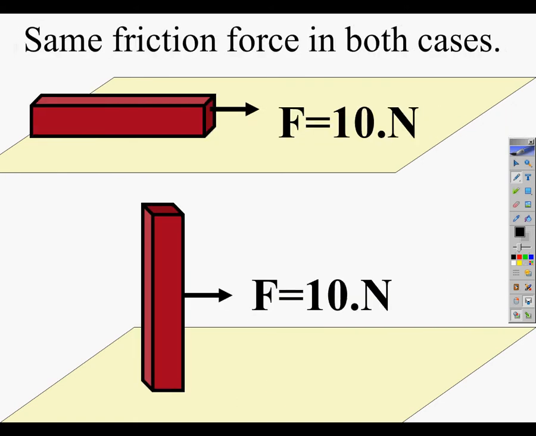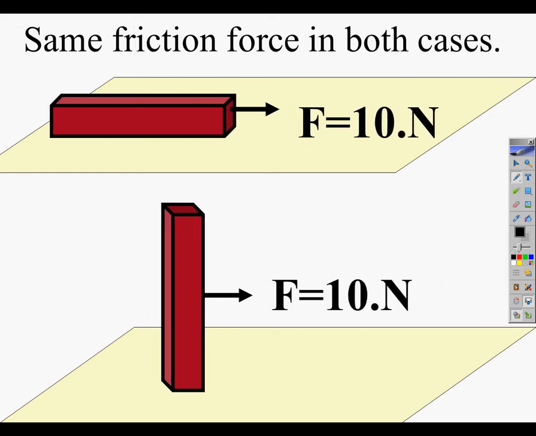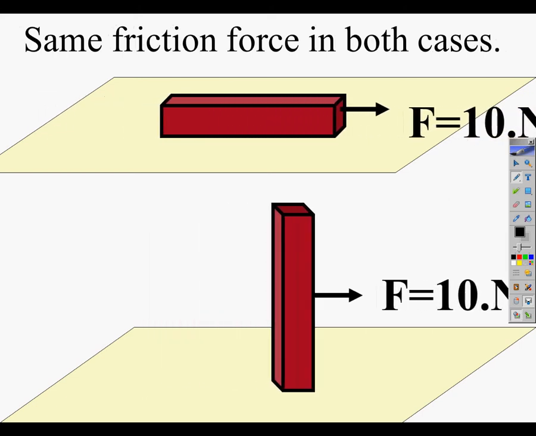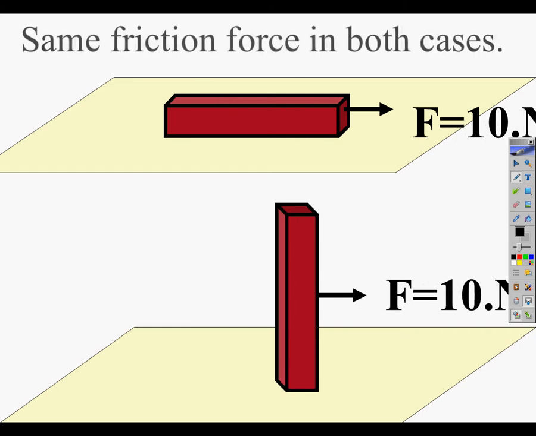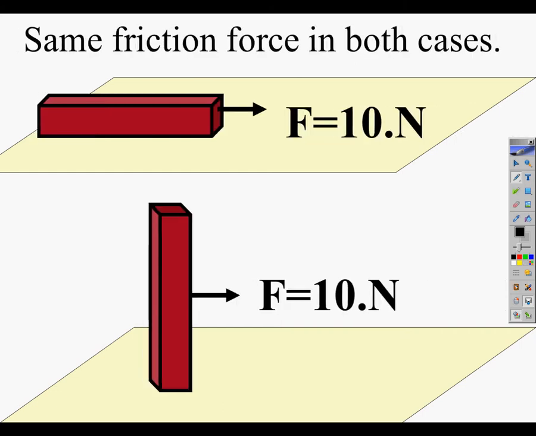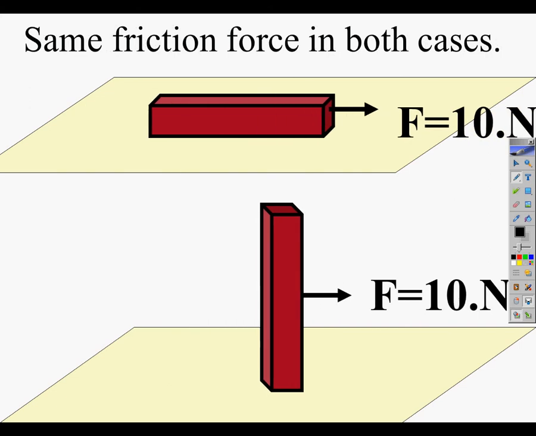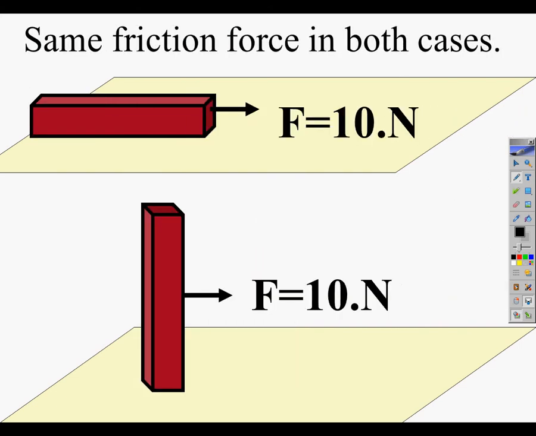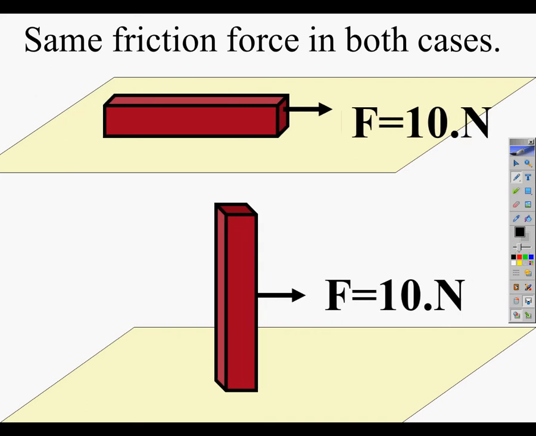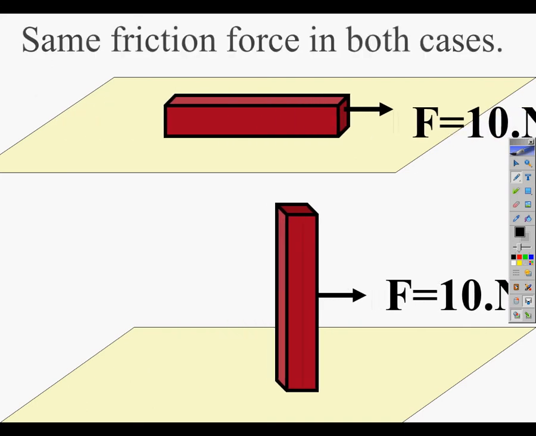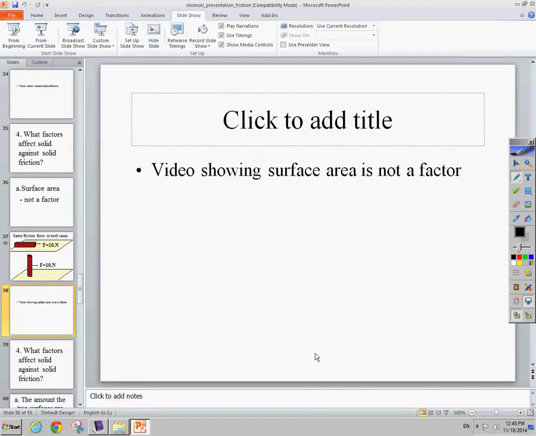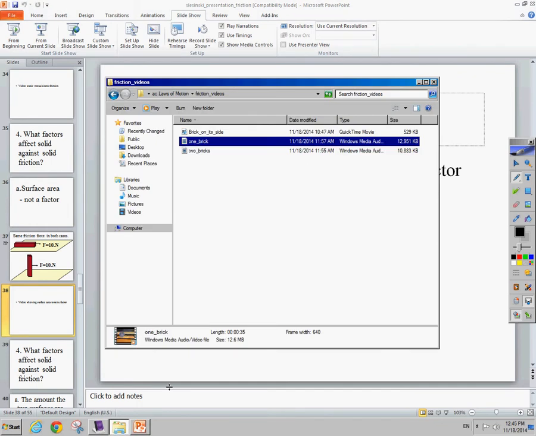Notice in this simulation, it's the applied force that's shown. The sliding friction force is not shown. But we know that if we're sliding that brick at a constant velocity, the sliding friction force going to the left will be exactly equal to the applied force on the right. So the amount of surface area is not a factor. Now, when I showed you that last video, how much force did it take to budge the brick? 14 newtons, yes?